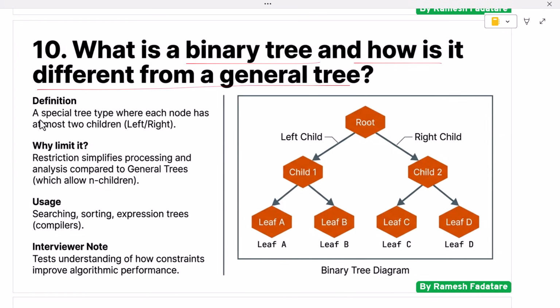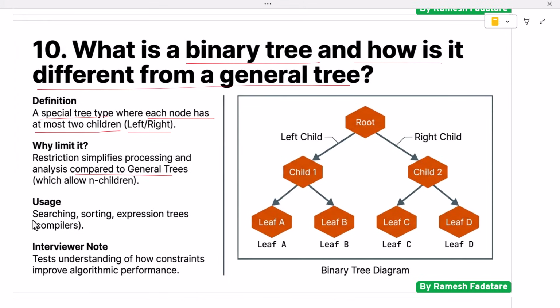A binary tree is a special type of tree where each node can have at most 2 children. These children are usually referred to as the left child and the right child. This restriction makes binary trees easier to process and analyze compared to general trees. In a general tree, a node can have any number of children. This makes general trees more flexible but also more complex to traverse and manage. Binary trees, on the other hand, follow strict rules that simplify many operations.